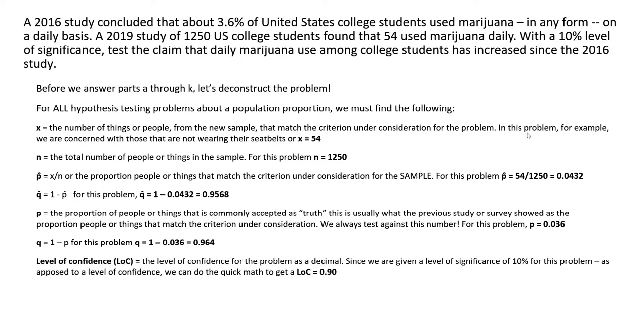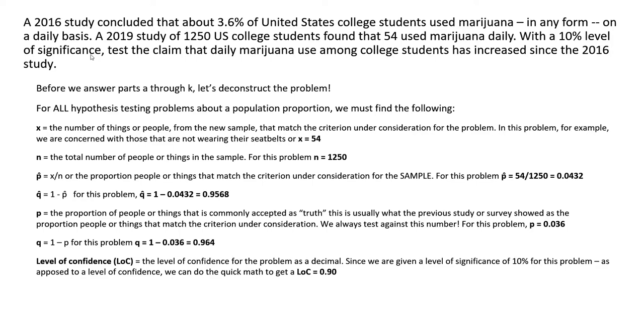The level of confidence is not given to us directly in the problem, but it's an easy calculation, and that's why it's part of this deconstruction process. I gave you a 10% level of significance for this problem, which means that we have a 90% level of confidence.